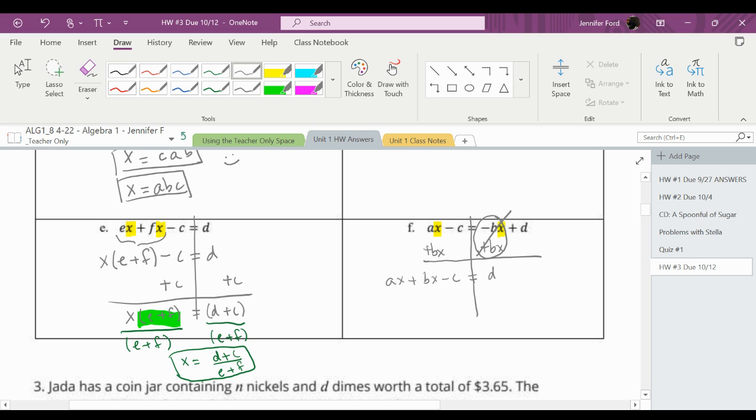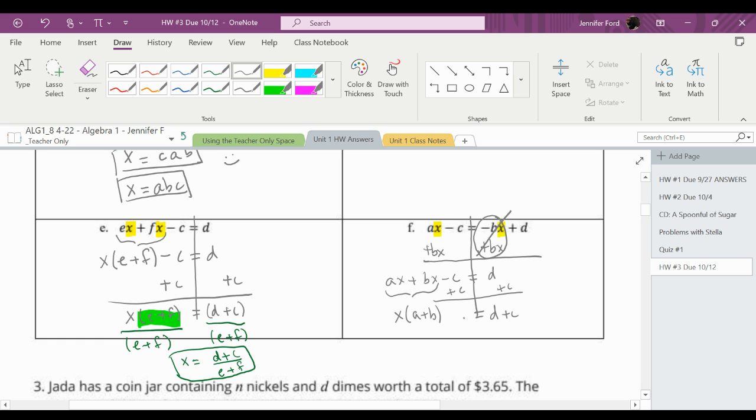Then I'm going to do the same thing I did for part E. I'm going to take this part here and do distributive property backwards. And then I also notice here, it's subtracting c, so the opposite of that is adding c. The inverse operation would be adding c. So I'm kind of doing 2 steps in one here.